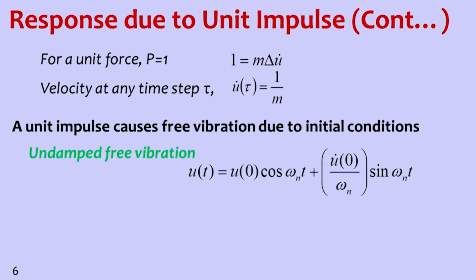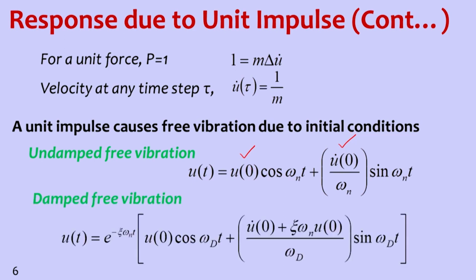So what are the initial conditions in this one? If it is an undamped free vibration equation, we have displacement at time t equal to 0 and velocity at time t equal to 0. And for damped free vibration, it is e to the power of minus zeta omega n t multiplied by u0, that is initial displacement, cos omega d t, where omega d is the damped natural frequency, plus u dot 0 plus zeta omega n u0 by omega d into sin omega d t. So this is the undamped free vibration response and the damped free vibration response.